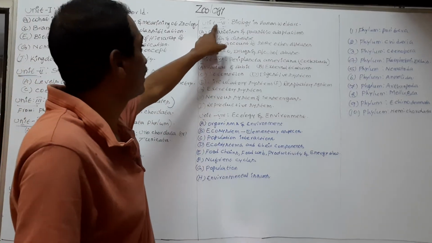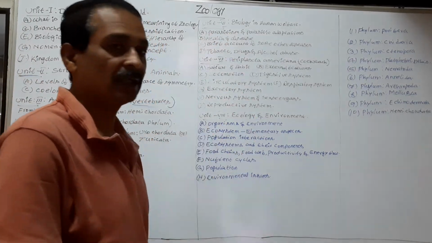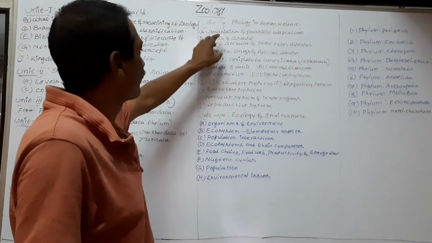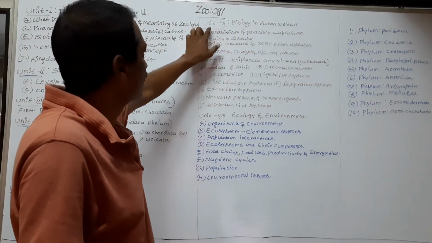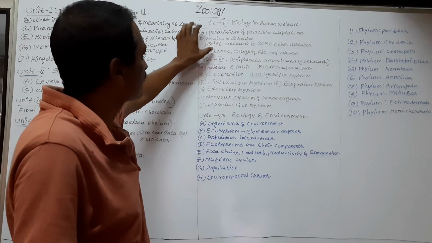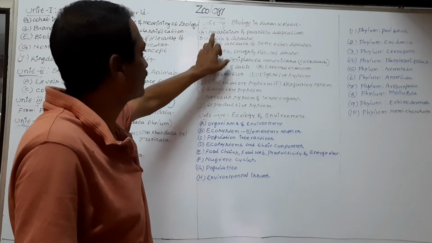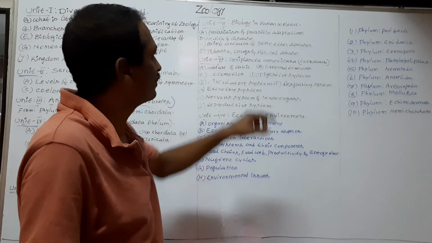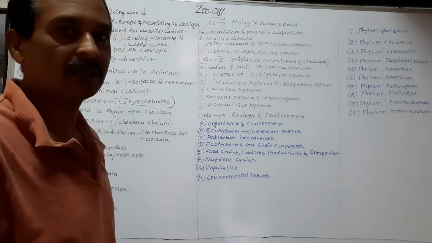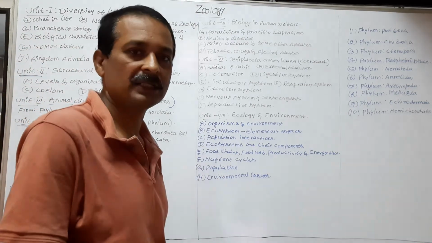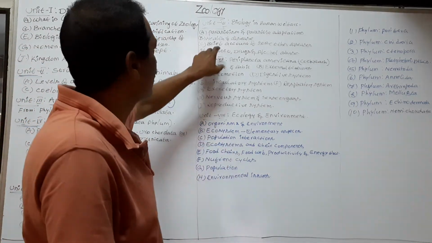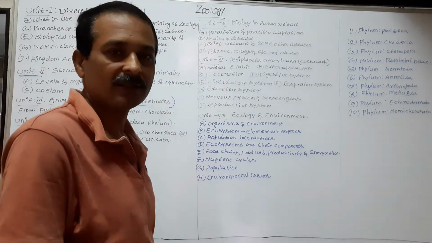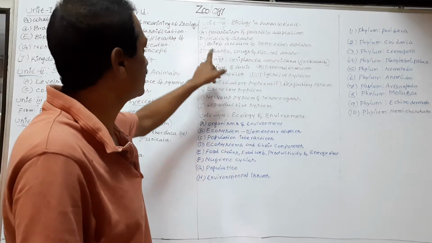Next, Unit 6, biology in human welfare. The topics of Unit 6 are parasitism and parasitic adaptations. Next topic is health and disease.